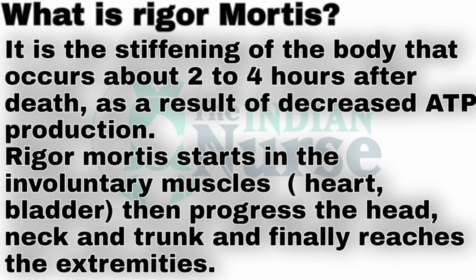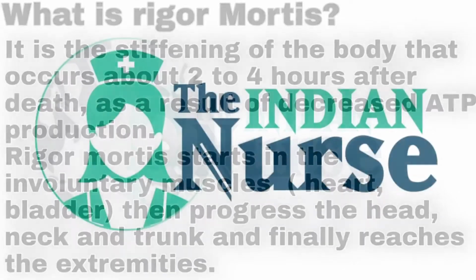What is rigor mortis? It is the stiffening of the body that occurs about 2 to 4 hours after death as a result of decreased ATP production. Rigor mortis starts in the involuntary muscles like the heart and bladder, then it progresses to the head, neck and trunk, and finally reaches the extremities. So this is about rigor mortis and it is one of the very important questions.